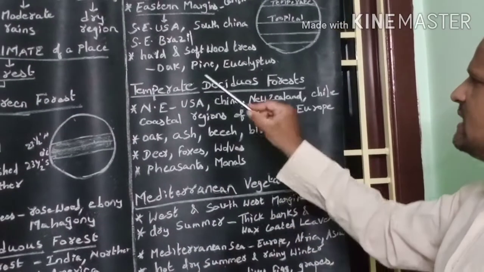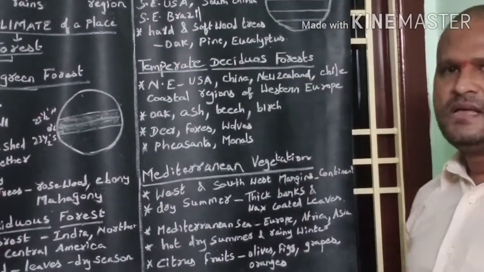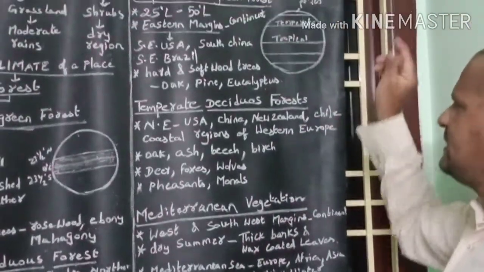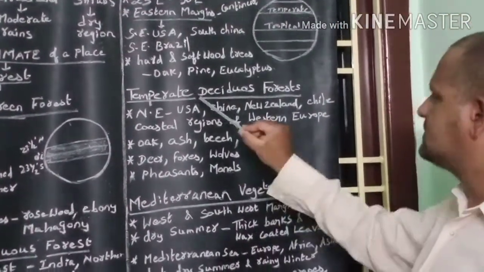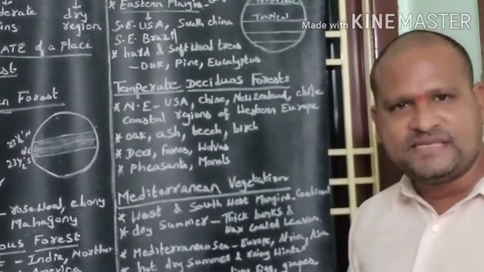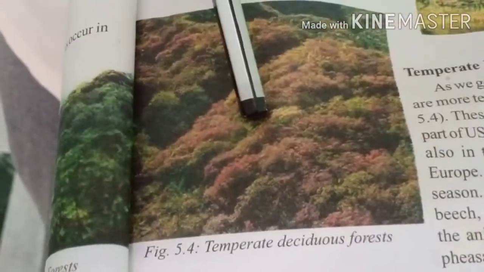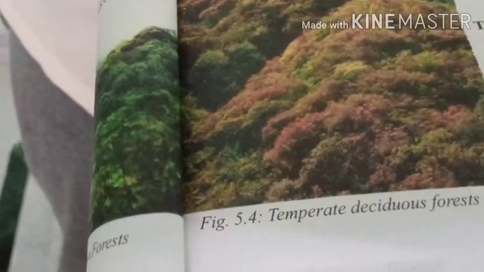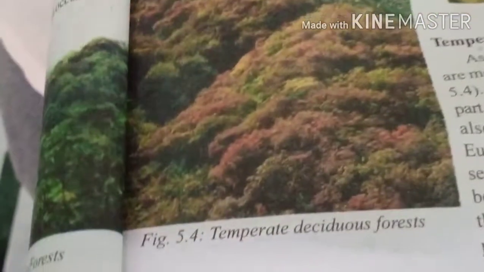Next we discuss temperate deciduous forest. This forest is also found in the temperate region. Why is this forest called deciduous forest? In the dry season or summer season, the hot season, the trees shed their leaves at a time. So this forest is called deciduous forest.